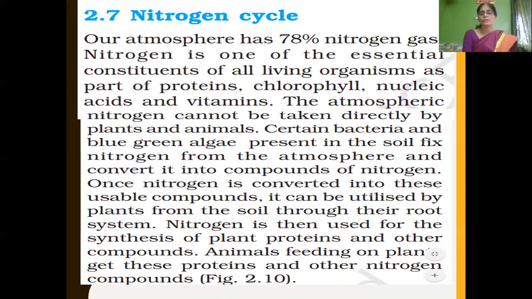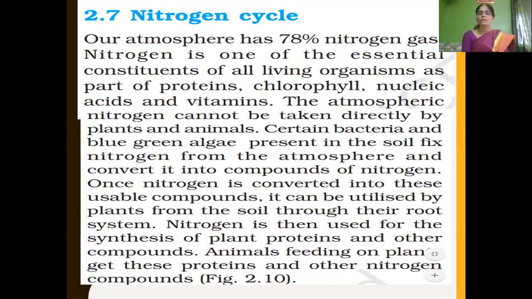Now this atmospheric nitrogen cannot be directly utilized by plants as well as animals. So certain bacteria and blue-green algae present in the soil fix the atmospheric nitrogen and convert it into compounds of nitrogen. And once the nitrogen is converted to usable nitrogenous compounds, it can be utilized by plants from the soil through their roots, isn't it?